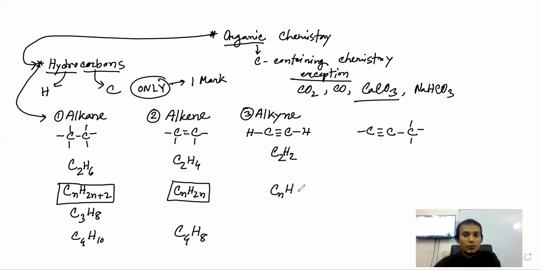So C3H4. So CnH2n will not work. So for alkynes, you cannot make a general formula basically.